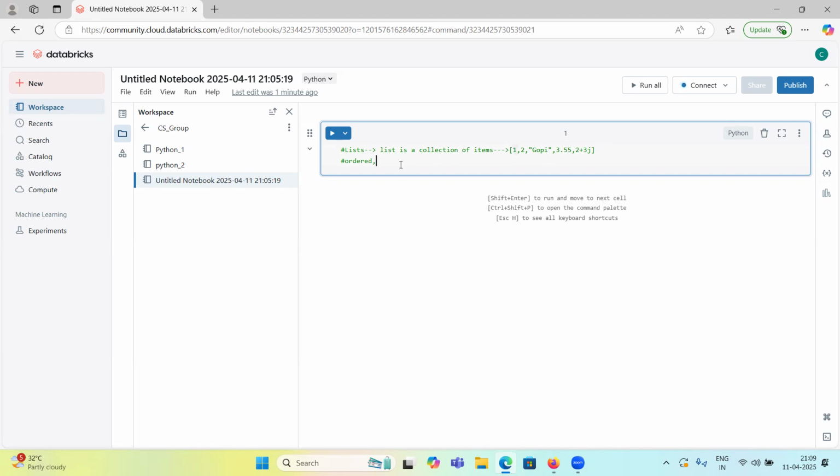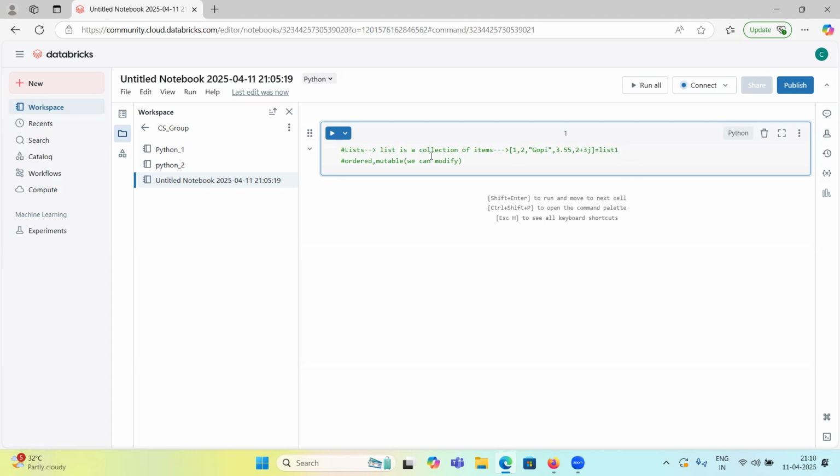Mutable means we can change or modify. The first item is one, so if somewhere in data processing I want to replace it with some other value, we can modify it. If I assign this to a list one variable, we will see how to modify it.